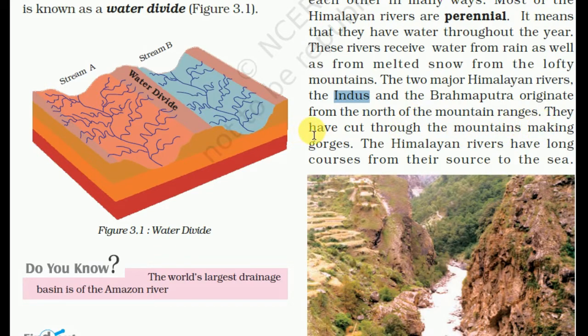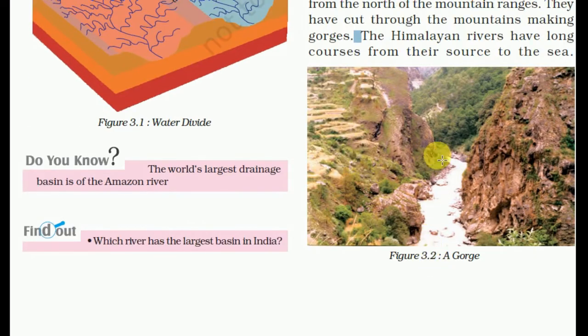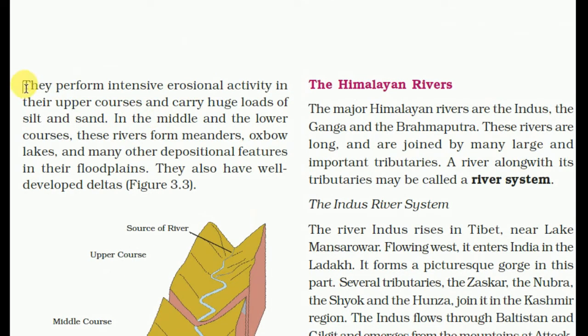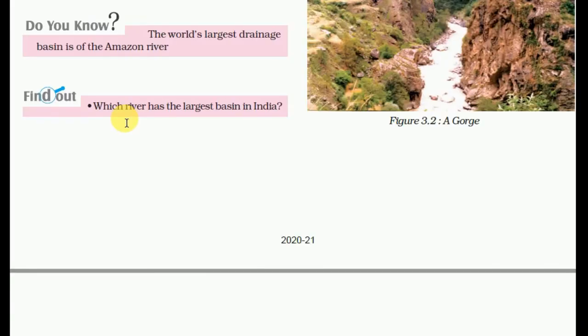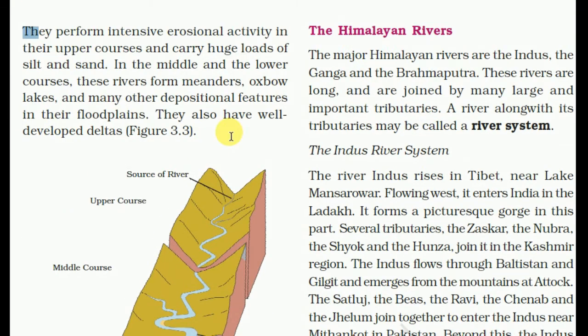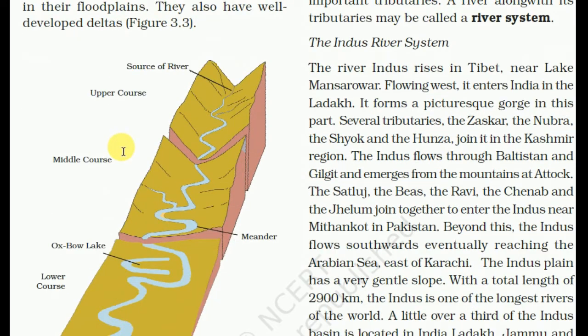They have cut through the mountains, making gorges. So when they are cutting these mountains, they are called gorges. The Himalayan rivers have a long course from their source to the sea. They are very long. They perform intensive erosional activity in their upper course and carry huge loads of silt and sand. In the middle and the lower course, these rivers form meanders, oxbow lakes, and many other depositional features in their floodplains. They also have well-developed deltas.